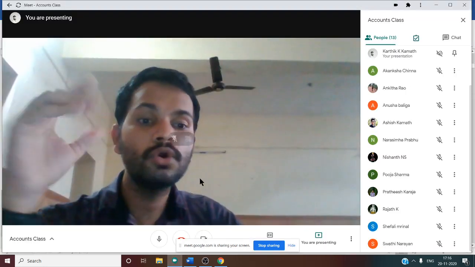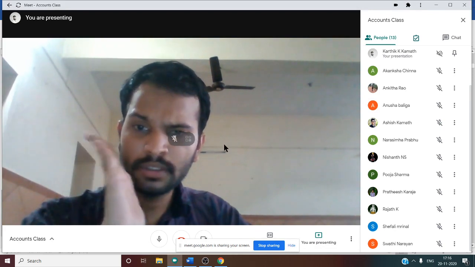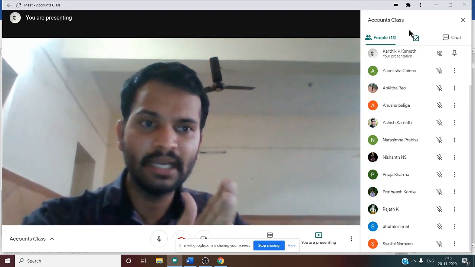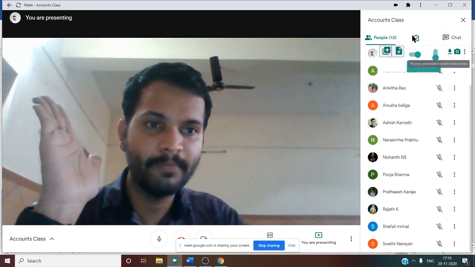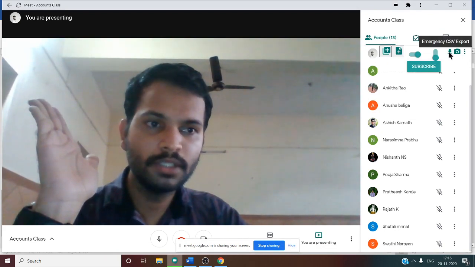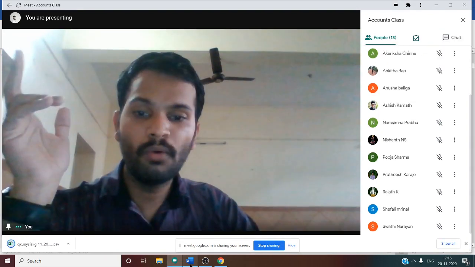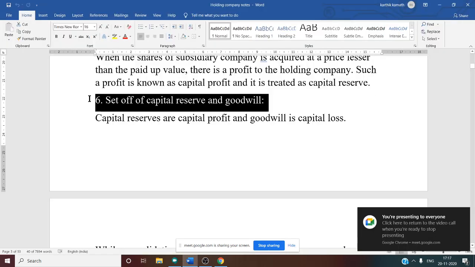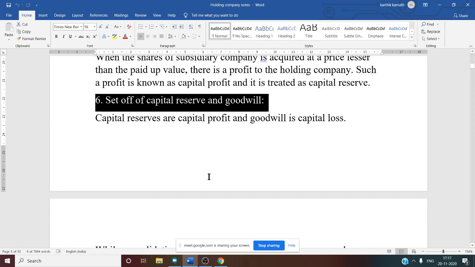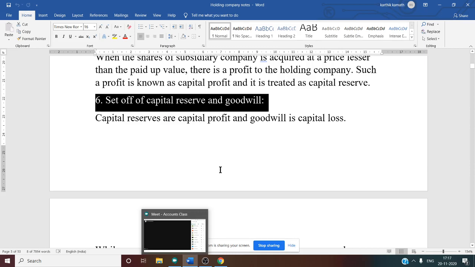But you can't show goodwill and capital reserve in the consolidated balance sheet at a time. So for that reason, we need to set off capital reserve and goodwill. How to set them off? For that purpose, you need to find out where all capital reserve exists.